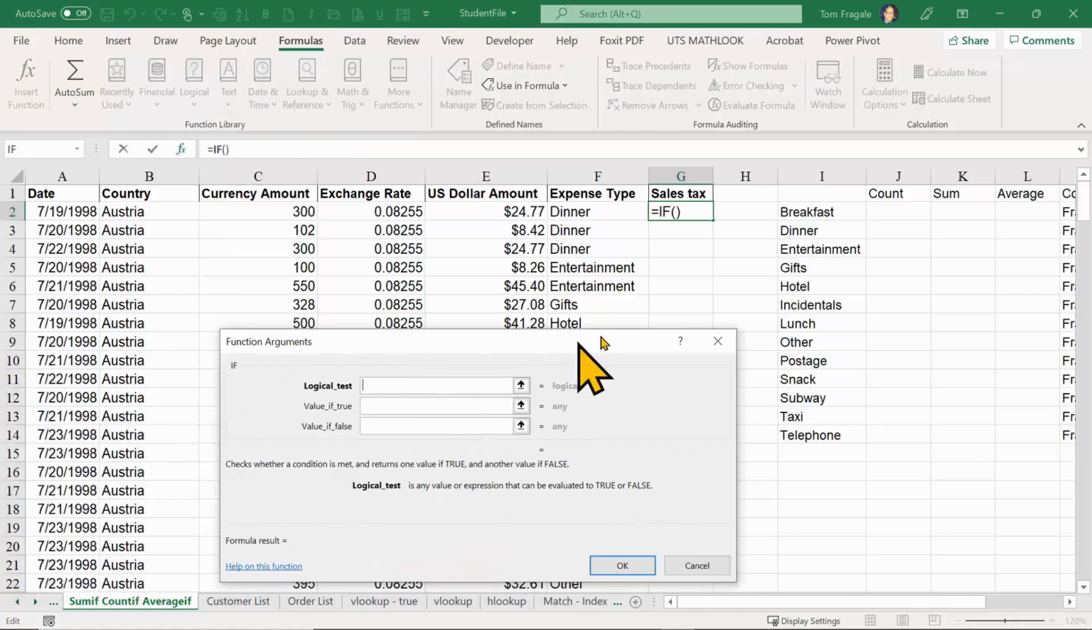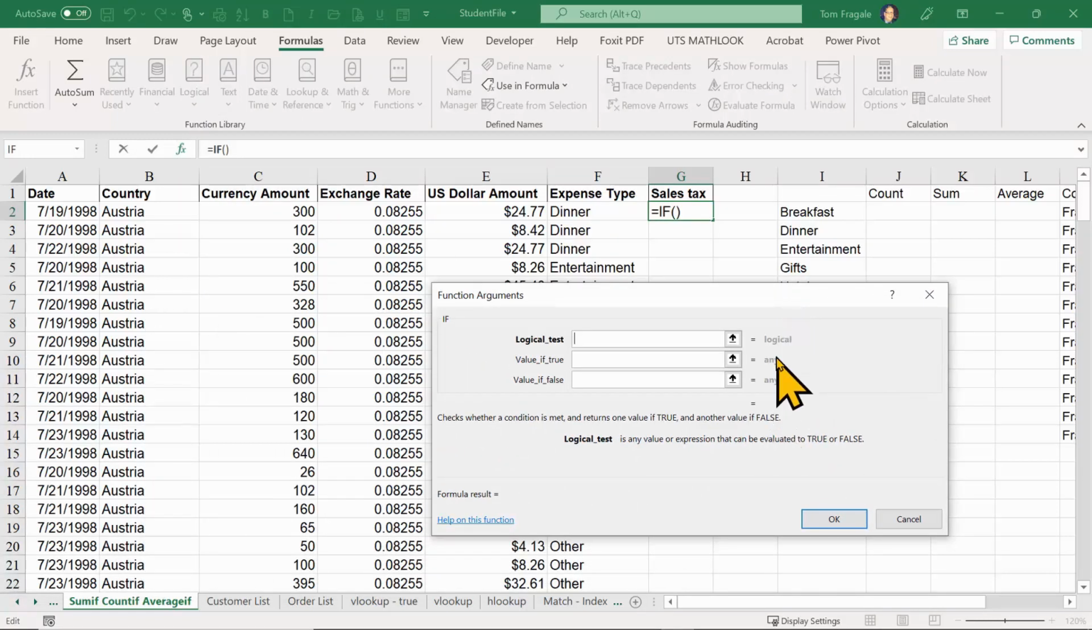All right. The logical test will be some kind of comparison. So I'm going to click on cell F2, type in equals. The word dinner here has to be in quotes because it's text. So when you're using these formulas, usually the text will be in quotes like that, and I mean the double quotes. So it says F2 equals dinner. Now it's either dinner or it's not. If it is dinner, then the value if true will kick in. And if it's not, then the value if false will kick in.